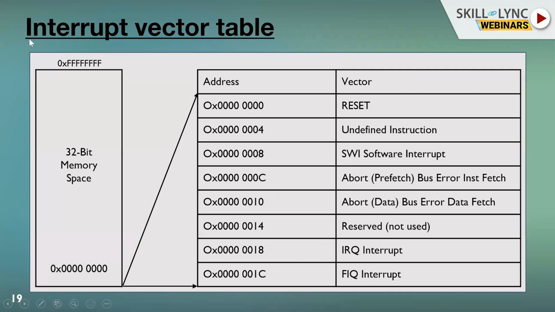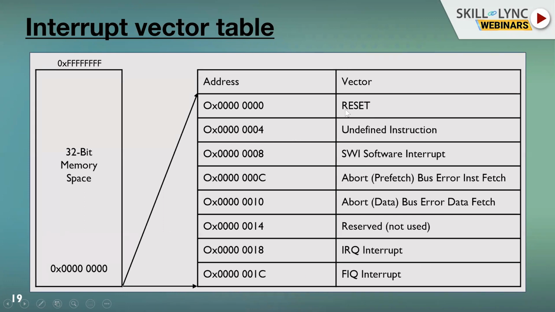If we see, this is a small 32-bit memory space, say 0x00 to 0xFFF, which I have written. Here at the zeroth address there will be a reset vector. So what is this reset vector? There are multiple interrupts available in ARM or any processor architecture, such as undefined instruction, abort, prefetch, but let's not discuss the others.